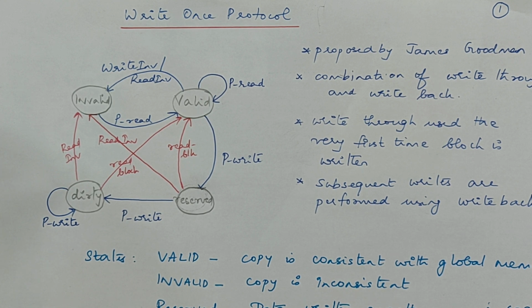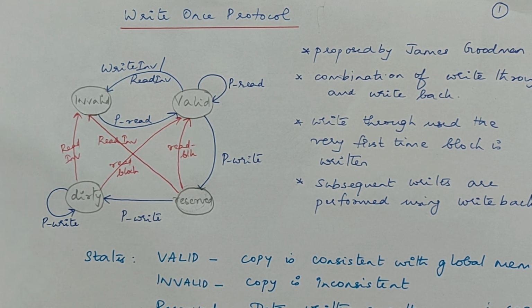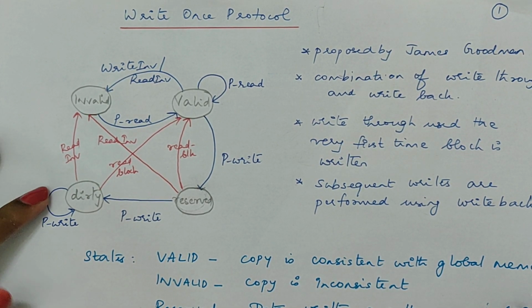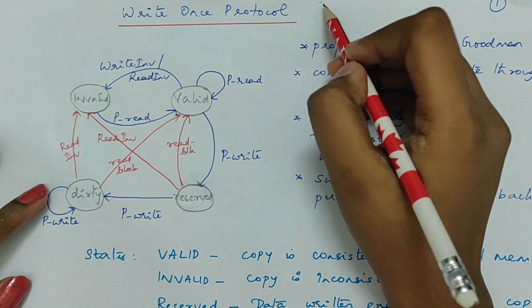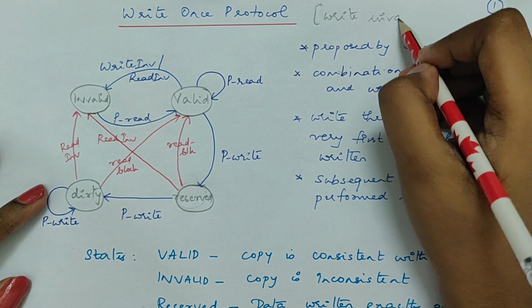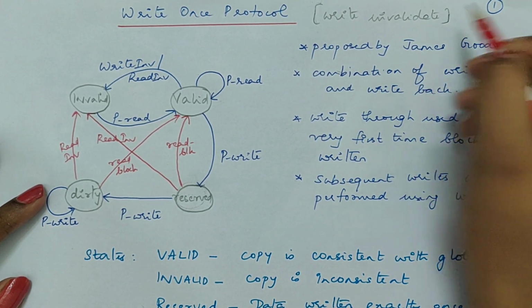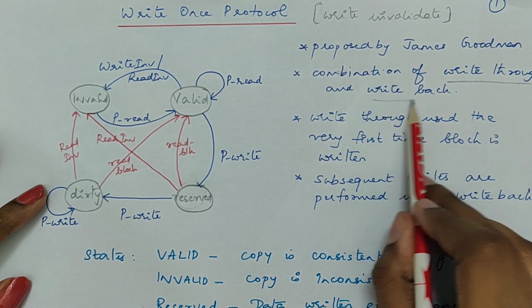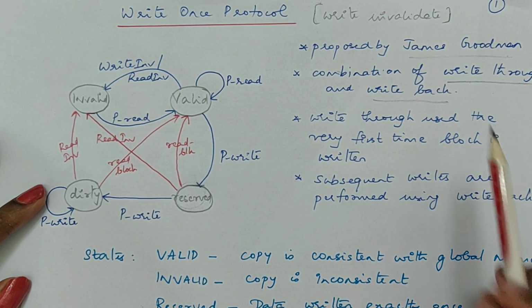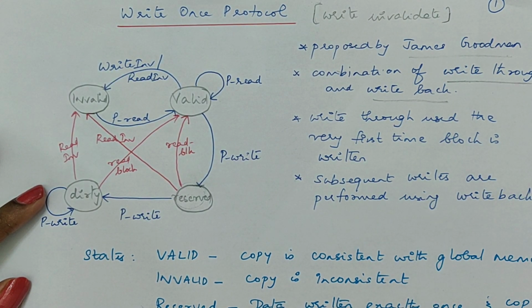There are various protocols like write invalidate protocol and write update protocol, with write through and write back schemes. The write once protocol that we are going to learn in this video series is a write invalidate protocol. It is a combination of write invalidate with write through and write back. This was proposed by James Goodman. So what is this write invalidate? You should know by now.